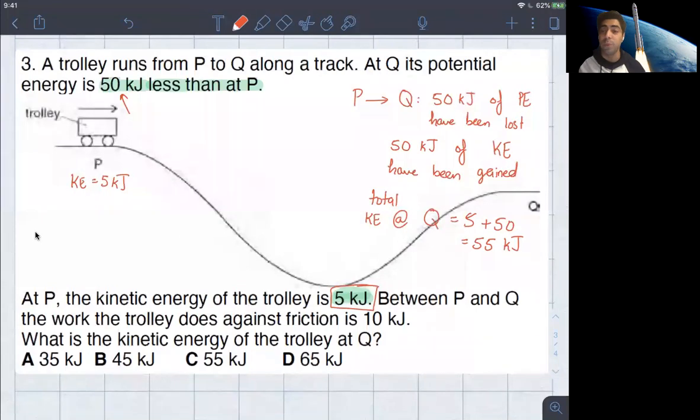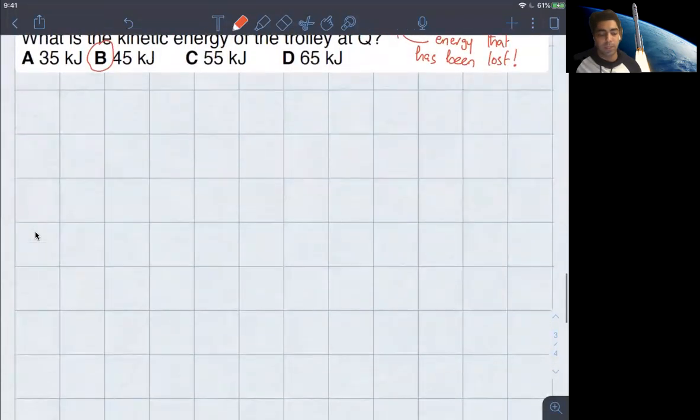Well, again, that would have been true if there had been no loss of energy. But if you keep going, it says the trolley does 10 kilojoules of work against friction. What that basically means is that this is the amount of energy that has been lost. So if we had a total of 55, we lost 10 out of that, how much are we left with? We're left with 45, and that's the answer.